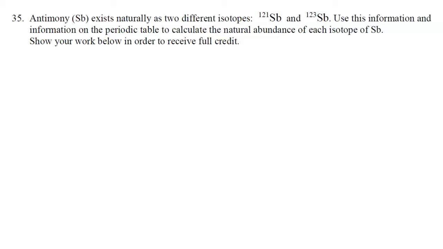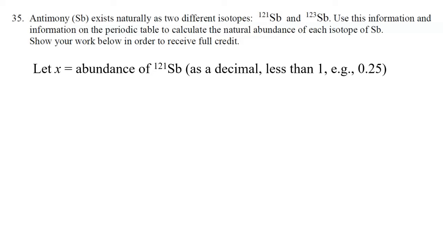So we're going to use algebra to solve for the natural abundance of each isotope. So here's what we can do. Let's go ahead and let X equal the abundance of antimony-121, and that would be as a decimal. So for example, if it was 25%, it would be expressed as 0.25. And since there are only 2 isotopes, and they would add up to equal 100%, or in this case, they would add up to equal 1 in the form of a decimal, if X is the abundance of one isotope, then 1 minus X would be the abundance of the other isotope.